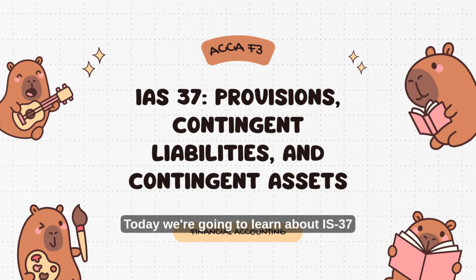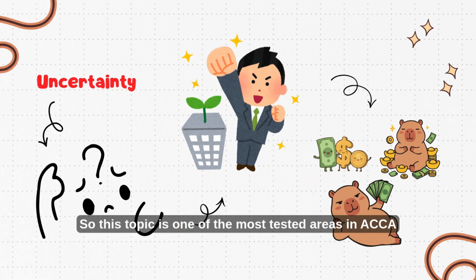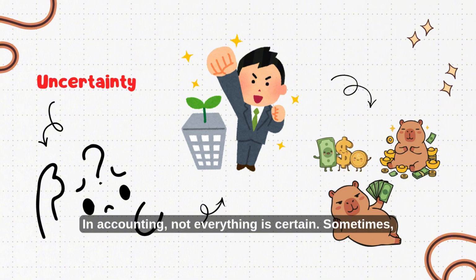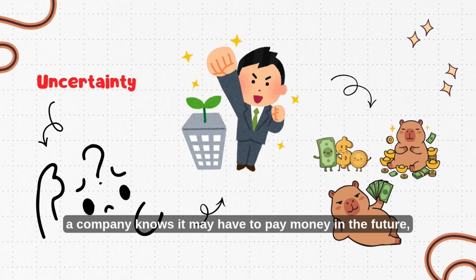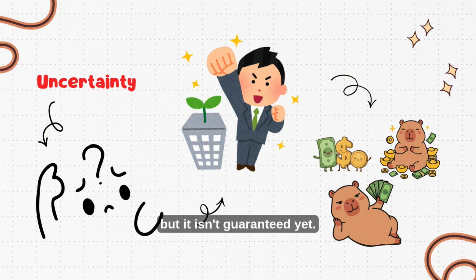Today we're going to learn about IAS 37, which is Provisions, Contingent Liabilities, and Contingent Assets. This topic is one of the most tested areas in ACCA financial accounting because it teaches us how to deal with uncertainty. In accounting, not everything is certain. Sometimes a company knows it may have to pay money in the future, but it doesn't know exactly how much or exactly when. Sometimes a company expects to receive money, but it isn't guaranteed yet.